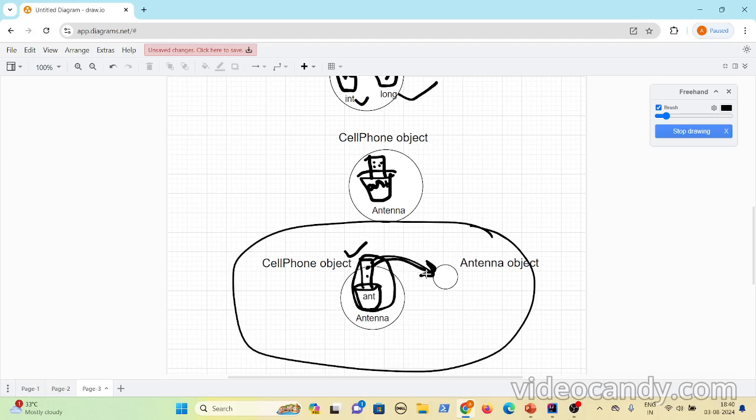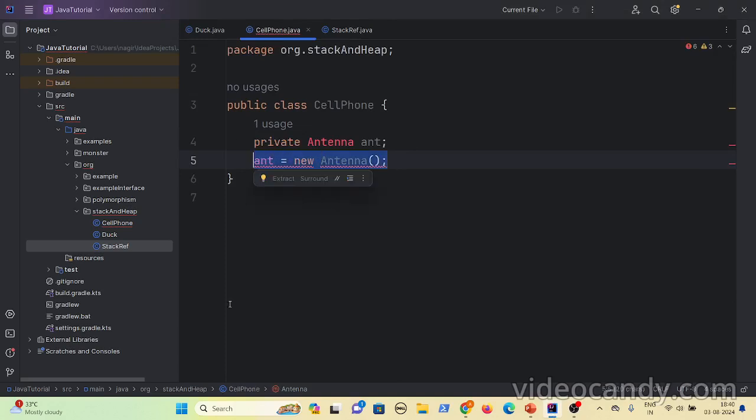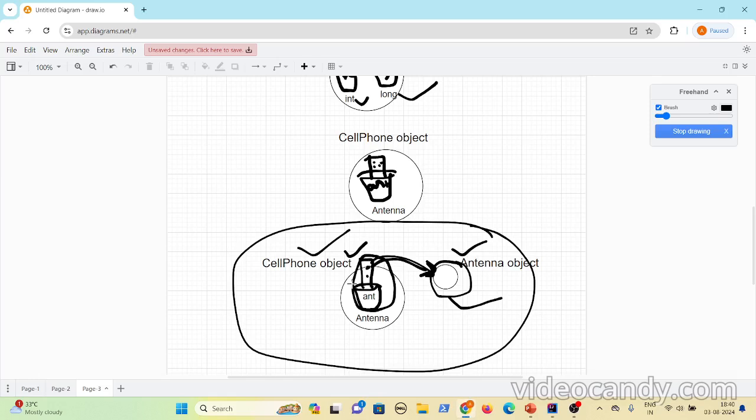Now, if you are creating an object for that reference variable, then the object gets created separately on the heap, and the same process that we have for the cell phone object will be there for the antenna as well. Now, let's say in one of the methods, you are invoking some method, public void test, and inside it you do ant equal to new Antenna. Initially, when you create the cell phone object, you are just holding the reference variable. You did not create the antenna object.